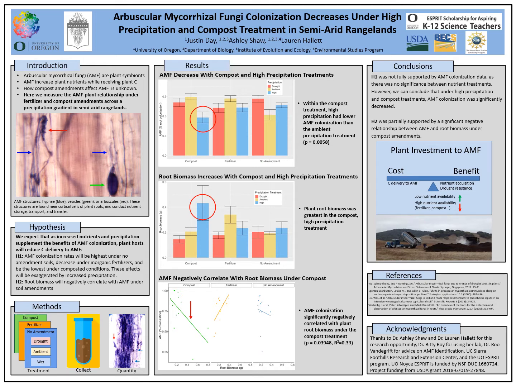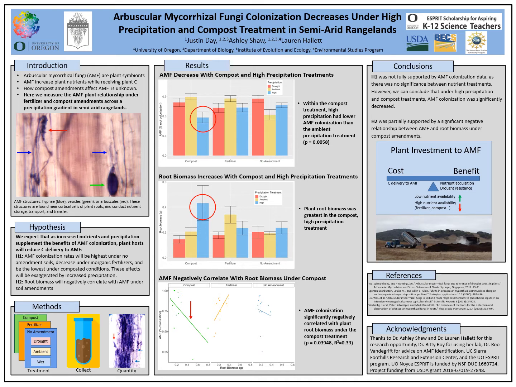We expect that as increased nutrients and precipitation supplement the benefits of AMF colonization, plant hosts will reduce carbon delivery to AMF. Specifically, the first hypothesis is that AMF colonization rates will be highest under no amendment soils, they will decrease under inorganic fertilizers, and be lowest under composted conditions, and these effects will be exaggerated by increased precipitation. Second, plant root biomass will negatively correlate with AMF colonization under soil amendments.